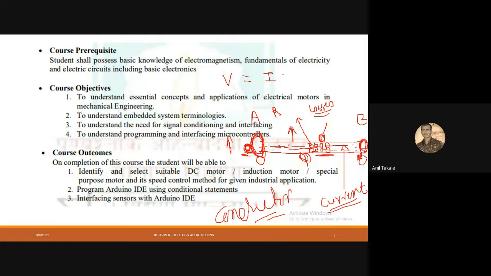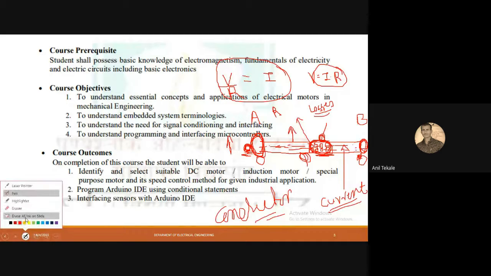Okay. Then about resistance, if we increase more and more resistance, then what will happen? Then our current or our flow of water will reduce. Means resistance is inversely proportional to the current. So I got the equation, that is V equals I into R, and that is known as Ohm's law in electrical language. Okay, so these are the basic concepts we need to clear before going for these practicals.